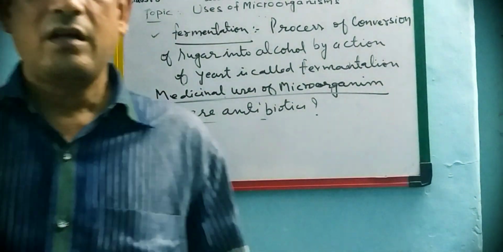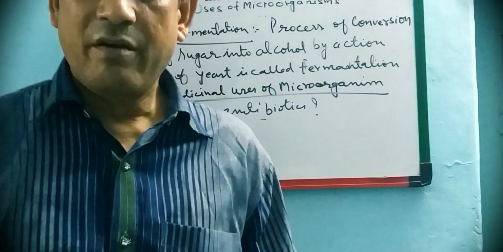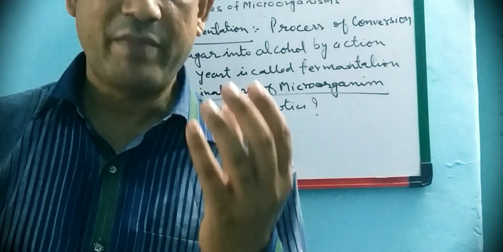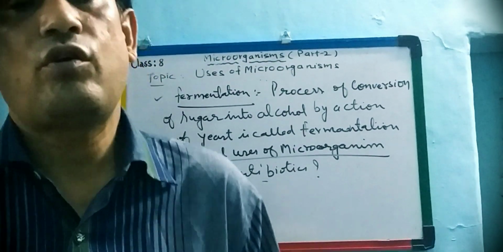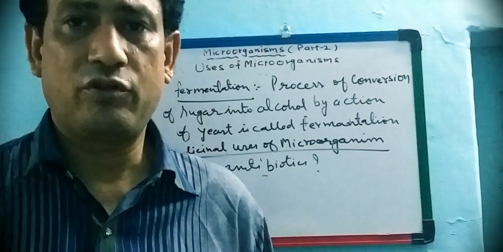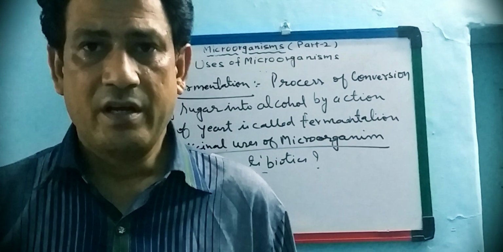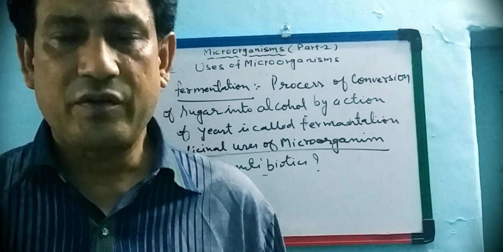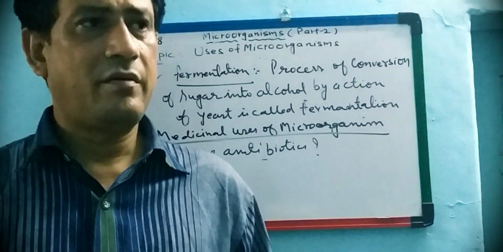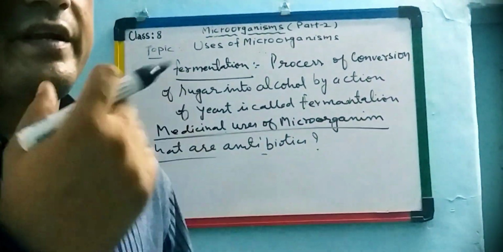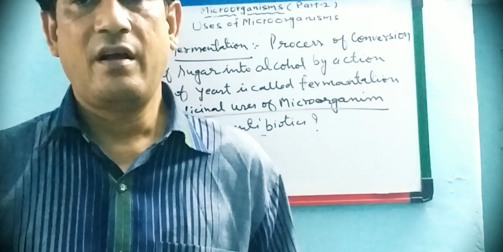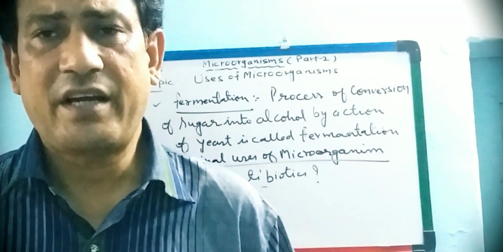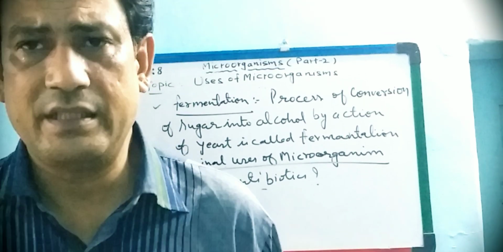These are living microorganisms like some bacteria and fungi, which kill or stop the growth of disease causing microbes, which are called pathogens, in our body. So these antibiotics are suggested by the doctors, and when we take some dose of antibiotics, we are able to treat infections or to cure the diseases.